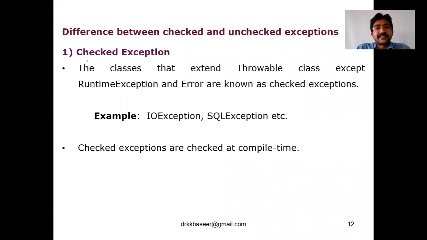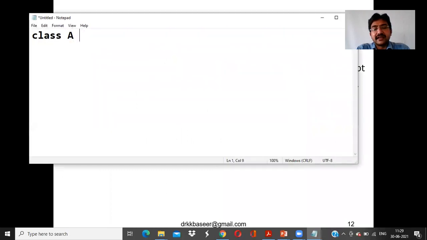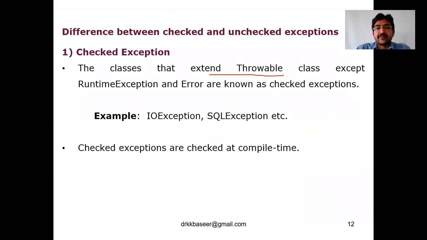The checked exception, the name itself talks about it. Checked means what? Before running the program, we are checking, which means we are compiling. The classes that extend the throwable class, that is any class, say for example class A which extends the throwable class, except the runtime exception and error, are called checked exceptions. They will be checked at compile time. Examples of checked exception are IO exception and SQL exception. All these types of exceptions come under checked exception.